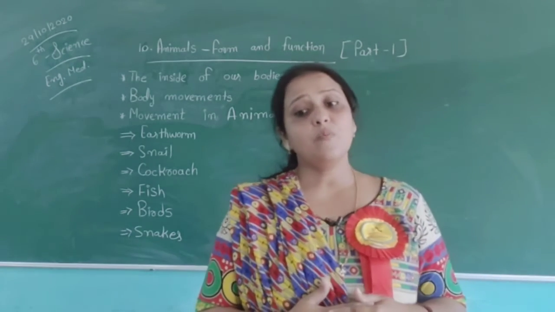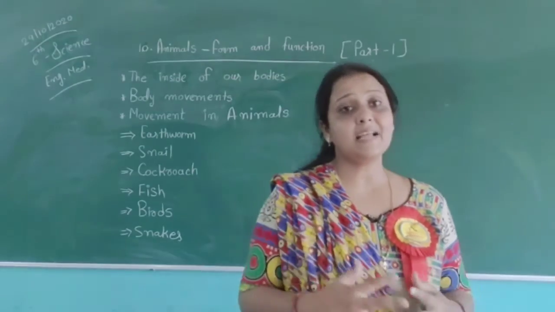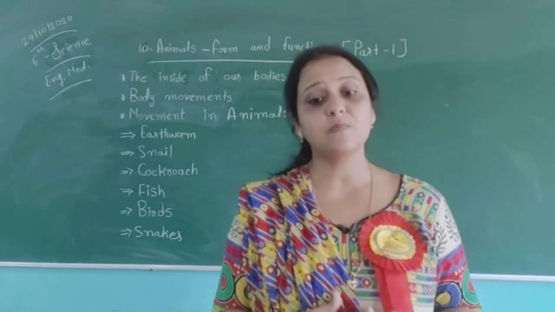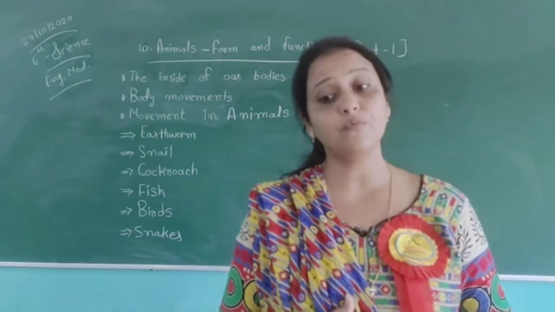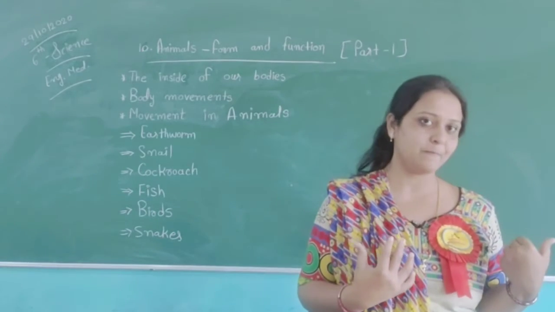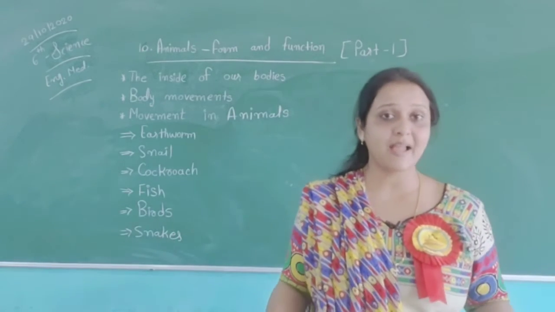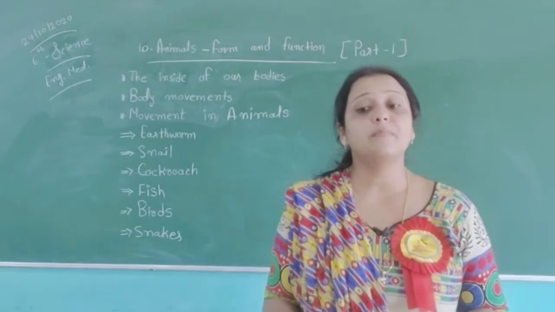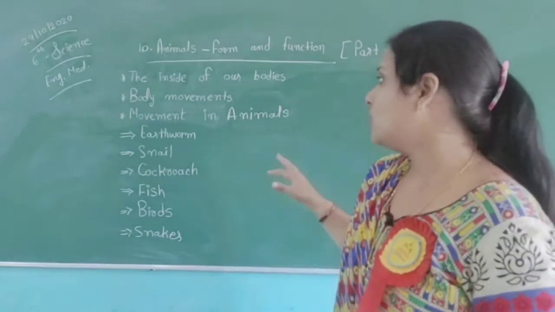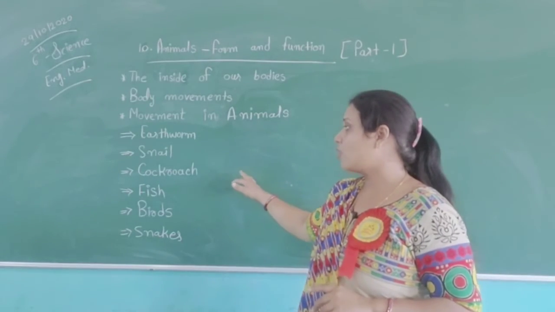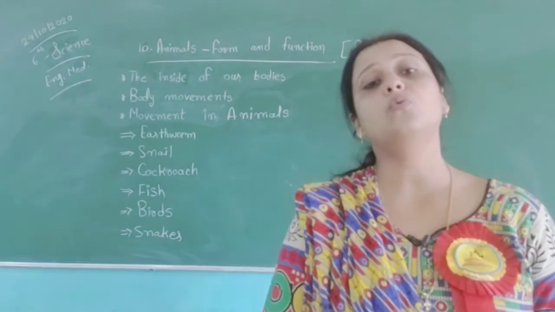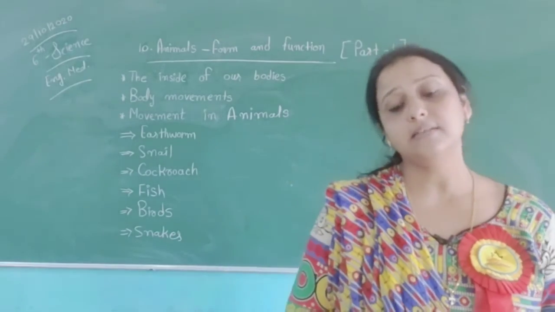While swimming, forward movement takes place. These are some of the ways used by fish. Muscles make the front part curve to one side and the tail part moves towards the opposite side. They use this method and they can move from one place to another place easily. So earthworm, snail, cockroach, fish, they all use different methods to go from one place to another place.